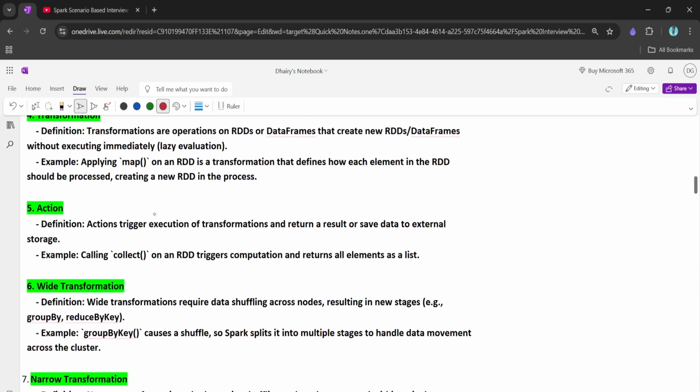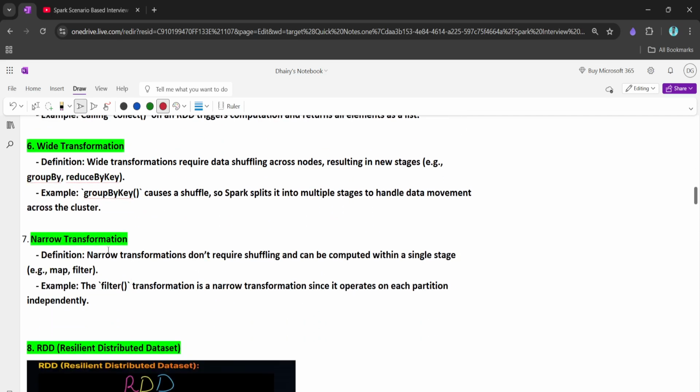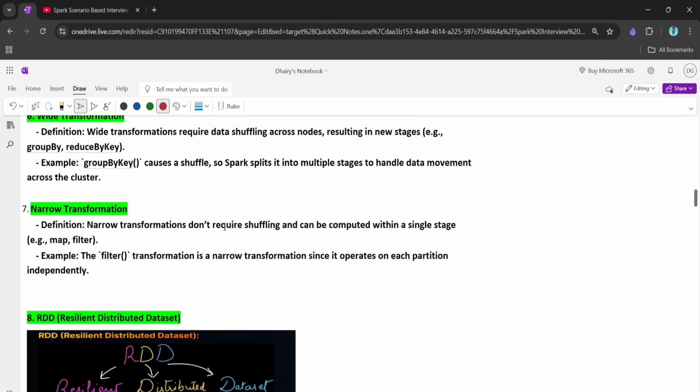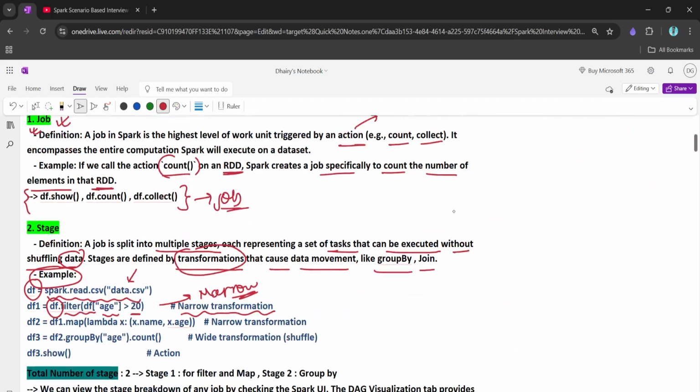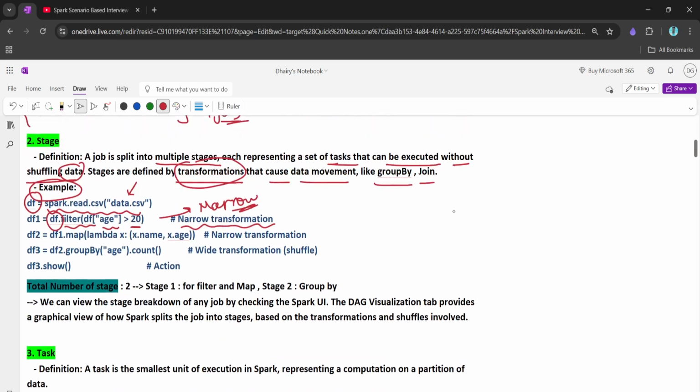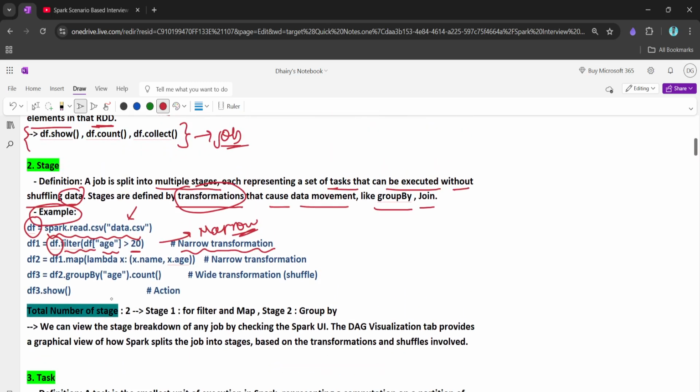So I think we covered this question also: what is a narrow transformation? A narrow transformation doesn't require a shuffle and can be computed within a single stage, right? Basically the number of stages depends on the type of transformation we are applying. Narrow transformations can be done in a single stage. That means for wide transformations we can have multiple stages.